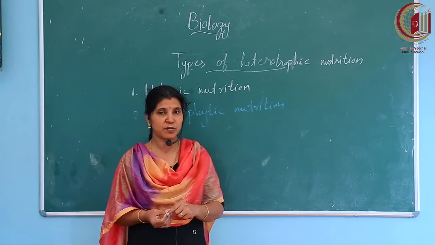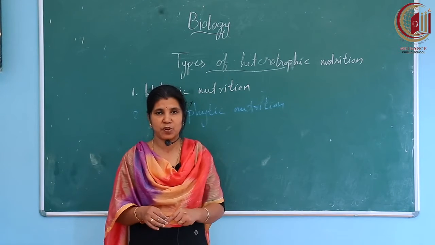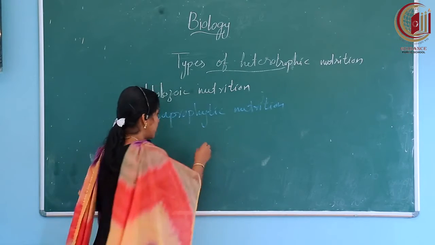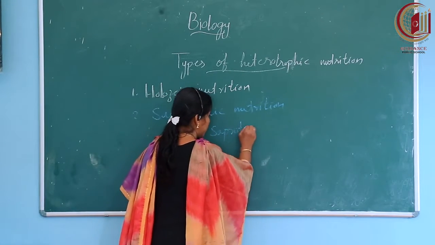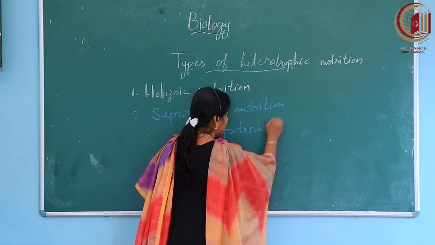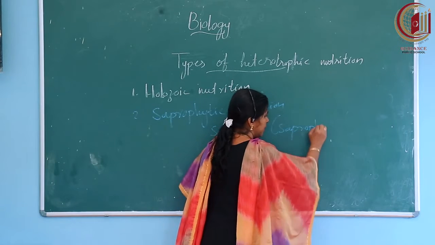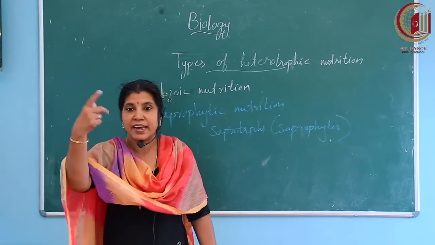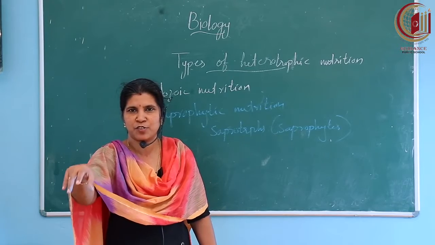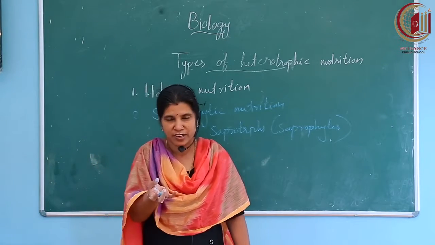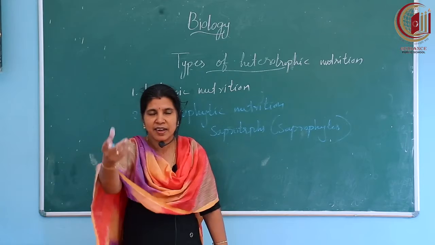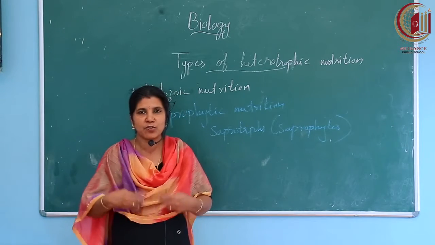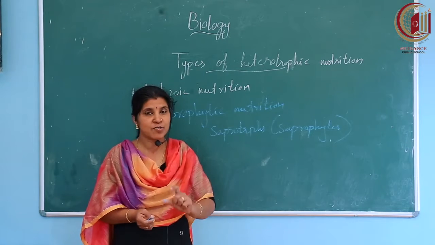How do they absorb these food items? Do you know? Saprotrophs or saprophytes, both are same. These saprophytes inject digestive juices from their body into these waste materials and absorb food in solution form.